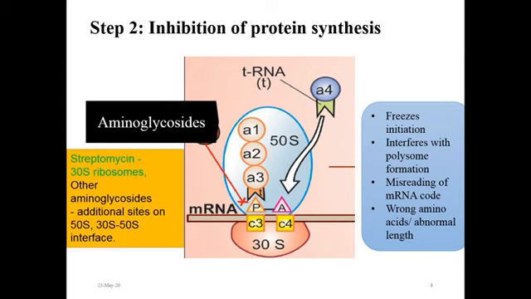Binding of aminoglycoside to the 30S-50S juncture causes distortion of mRNA codon recognition, resulting in misreading of the codon, which leads to one or more wrong amino acids entering the peptide chain and or peptides of abnormal lengths being produced. So this is how aminoglycoside affects protein synthesis inside bacteria.